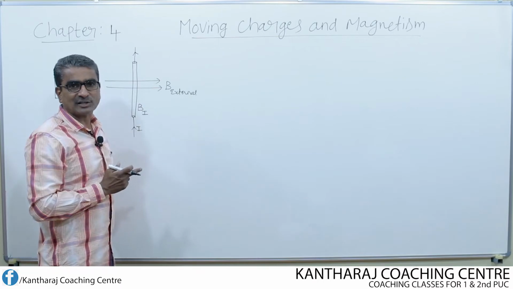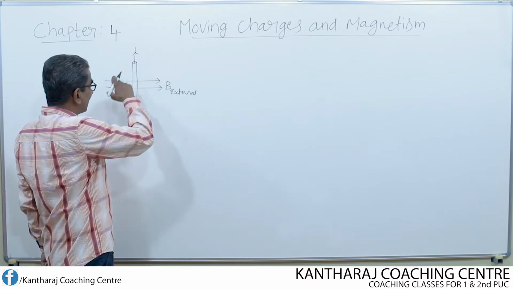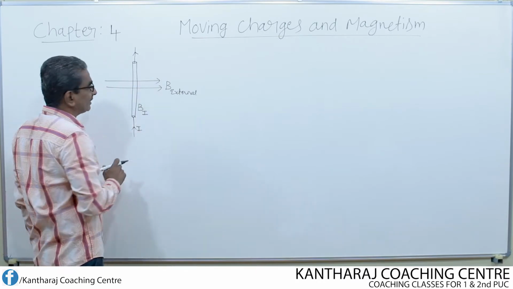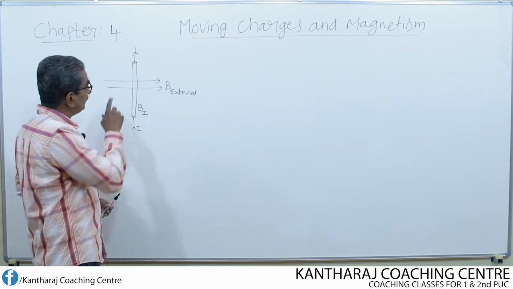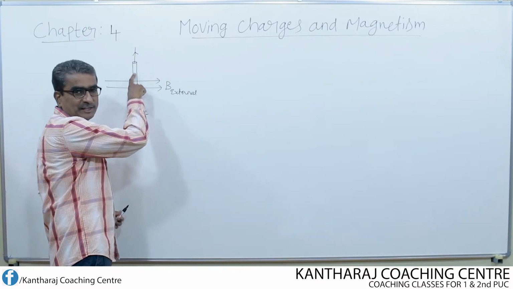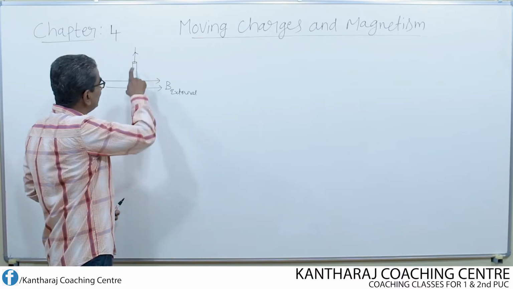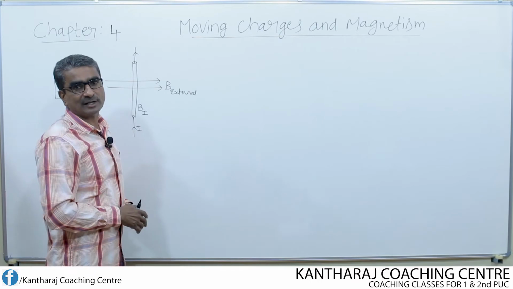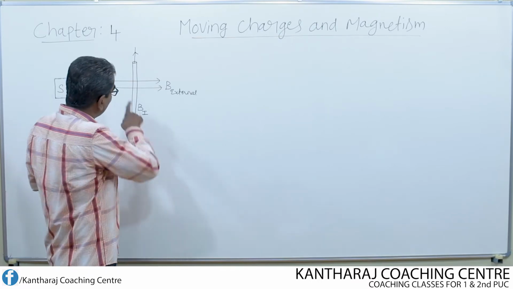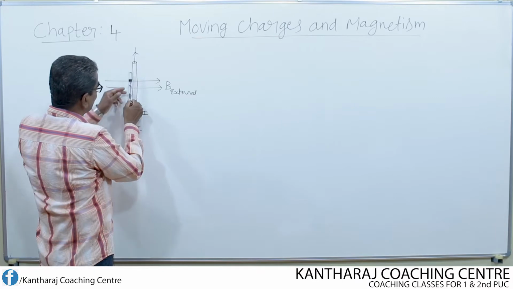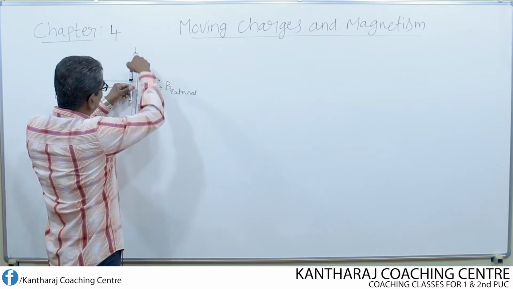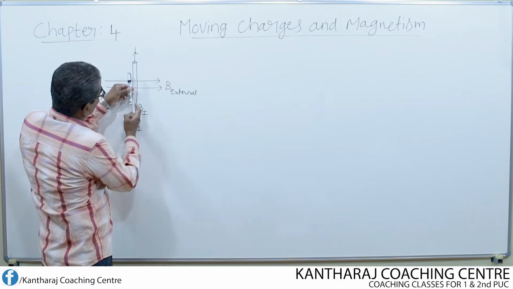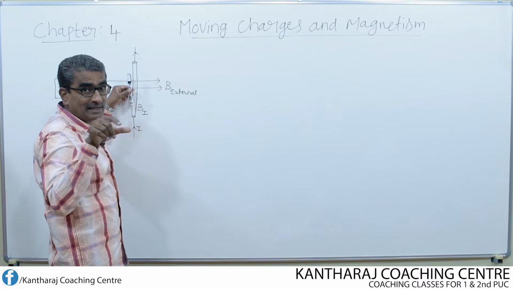As a result of interaction between these two fields, a mechanical force will act on the conductor. Definitely a force will act on the conductor. As a result of this, if the conductor is free, if it is kept free in the magnetic field without fixing it, then certainly the conductor moves in one of the directions depending upon the direction of current. So if this is the magnetic field, and you imagine this as the conductor, pass the current either upwards or downwards. Then all around this conductor one magnetic field is produced, and this is nothing but magnetic effect.